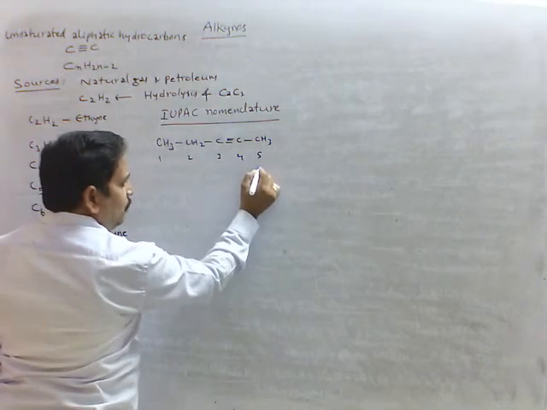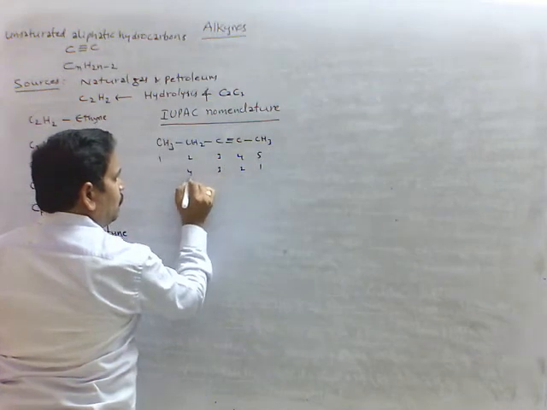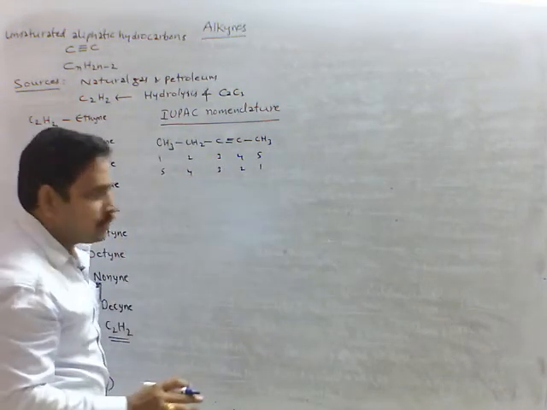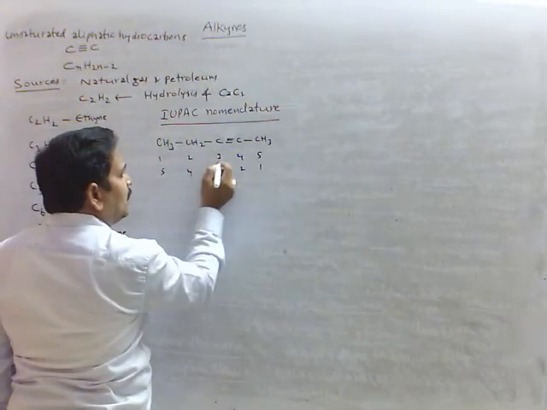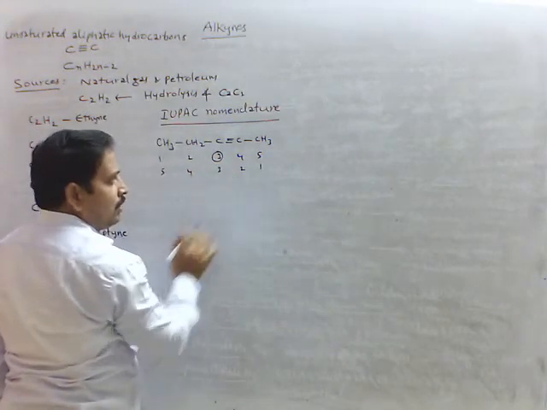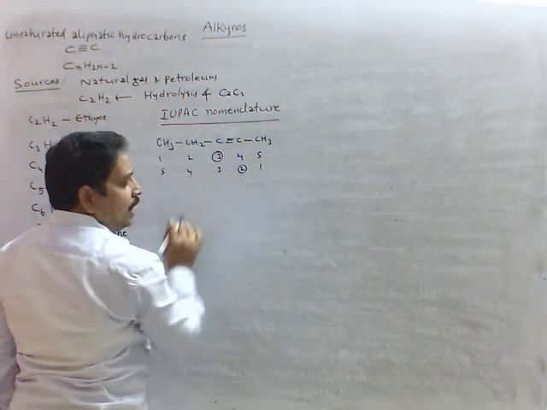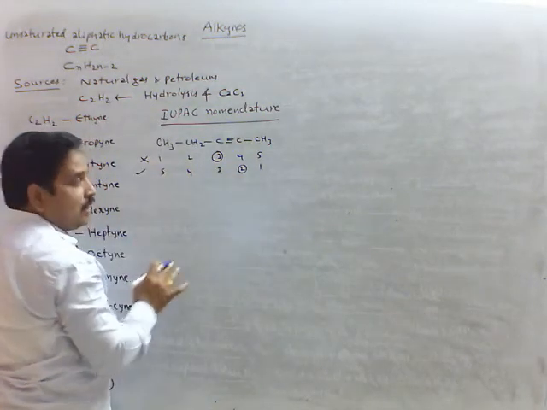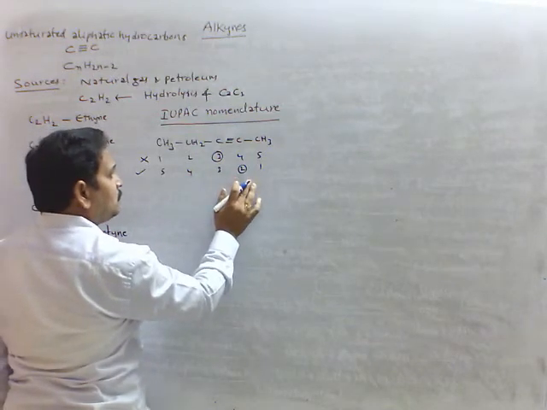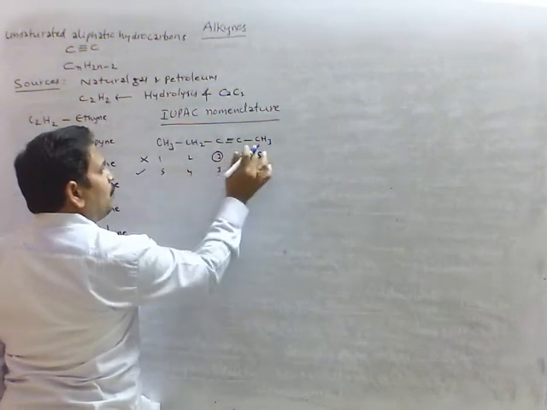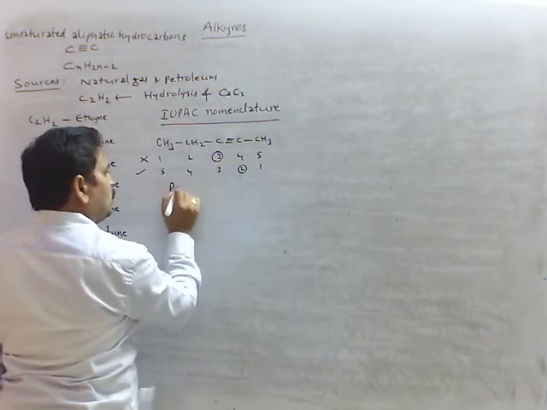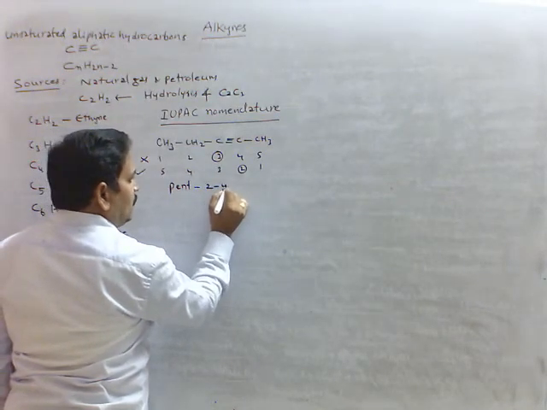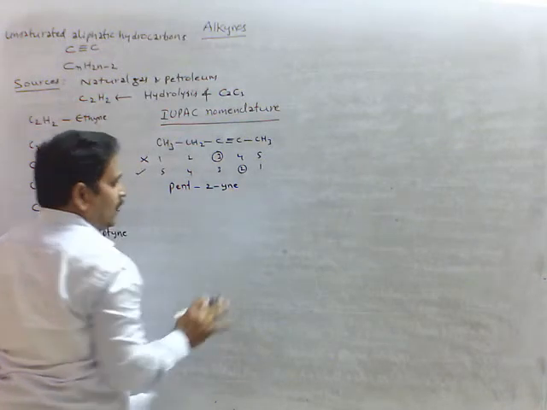From this side 1, 2, 3, 4, 5. Here triple bond position should be least number we are choosing. See here from this side third carbon we have triple bond. From this side second carbon we have triple bond. So this chain is correct. This we are not choosing. So its IUPAC name is 5 carbons means root word pent, 2-yne, or 2-pentyne we can write.